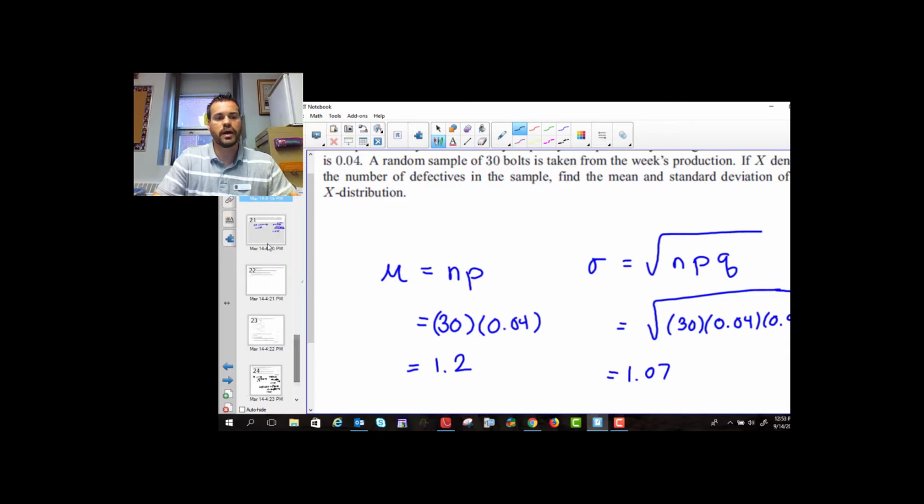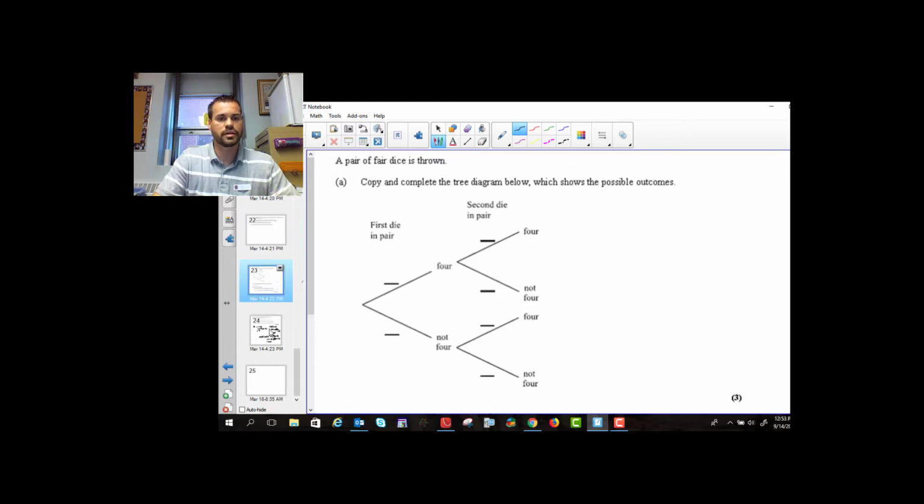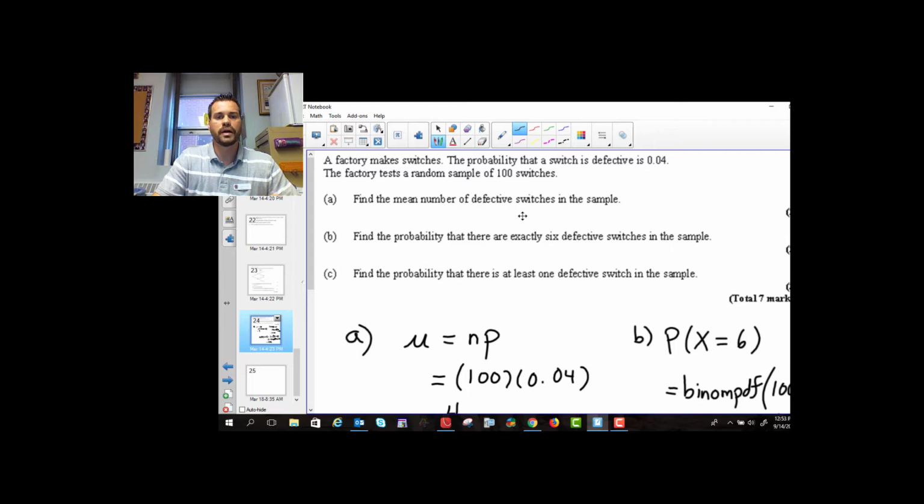So we're going to do some more practice. There's a lot more questions to look at, and we will go through them. Some IB questions to look at as well that are binomial. That's the concept of binomial distribution. So we'll talk about the questions in class. As long as you have the concept of how to find a probability using binomial PDF and CDF on the calculator, you should be good.